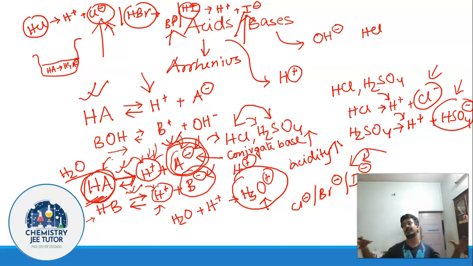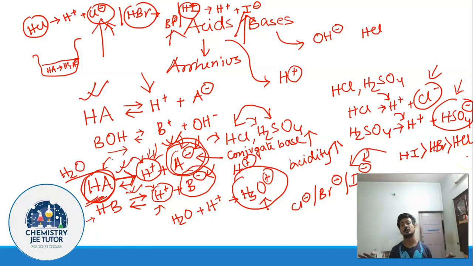You have a bigger room, so you have more space to delocalize the charge, which is not present in case of Br- or Cl-. I believe it is clear. So I- is more stable as compared to Br- and Cl-. Correspondingly, HI is going to be a stronger acid as compared to HBr and HCl. I believe this is clear to you.